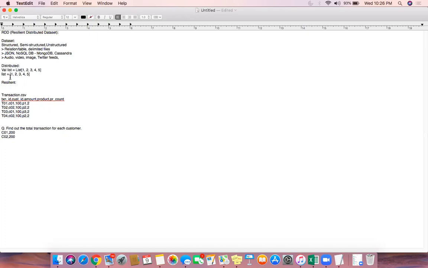Similarly, once you read data as an RDD, or a distributed list, the data will remain as it is throughout the execution, unless you manually filter out some records. That's why it's called resilient, or fault tolerant. Whatever bad happens in the cluster, throughout the program you will be working on the same snapshot of the data set that you read in the first line. So it never corrupts the data. Even if something goes wrong, it will seamlessly handle that, and you will get the same data as it is.